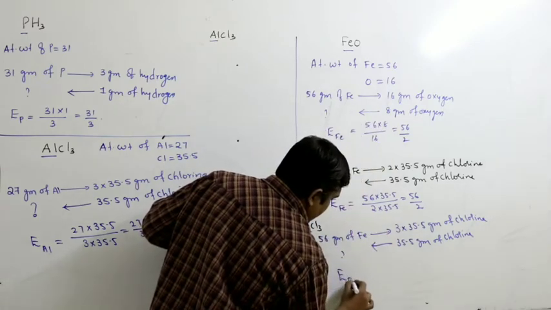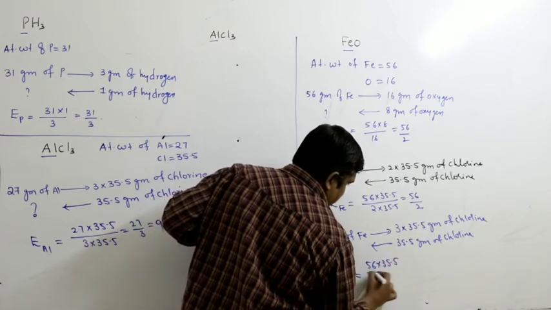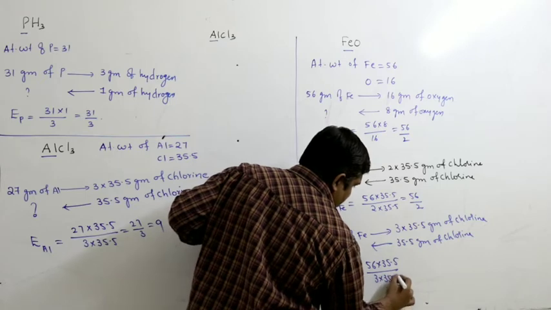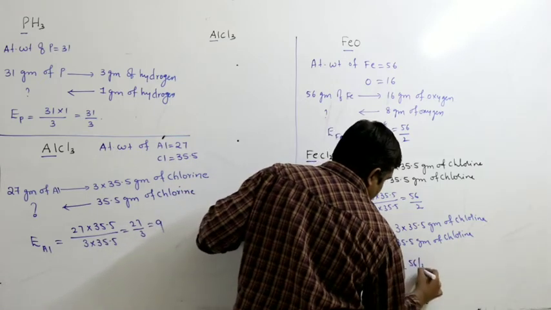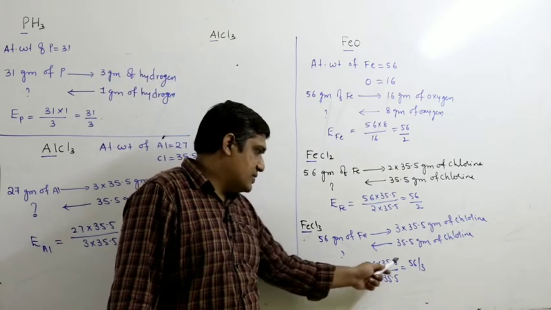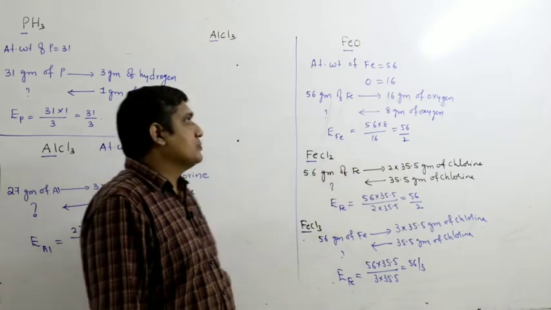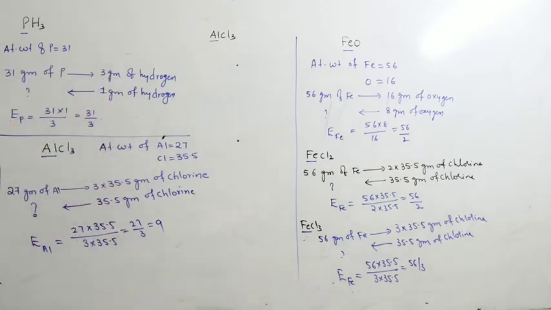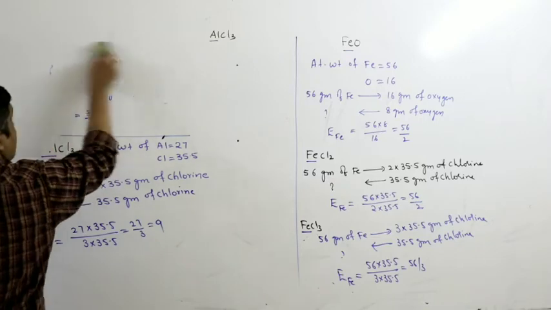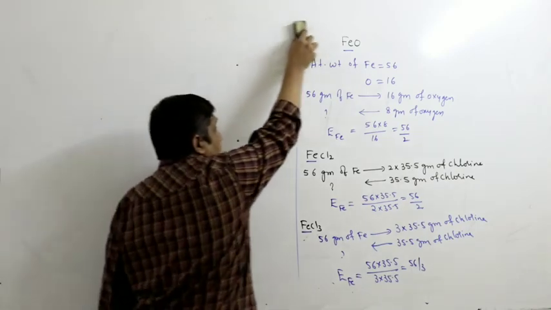So the equivalent weight of iron in FeCl3 is 56 into 35.5 by 3 into 35.5, that is nothing but 56 by 3. The equivalent weight of iron in FeCl2 is 56 by 2. So let us see the shortcuts or the methods to calculate equivalent weight for different species.